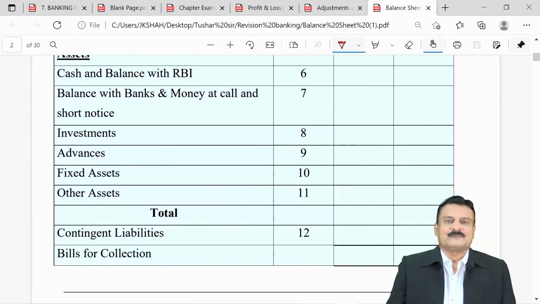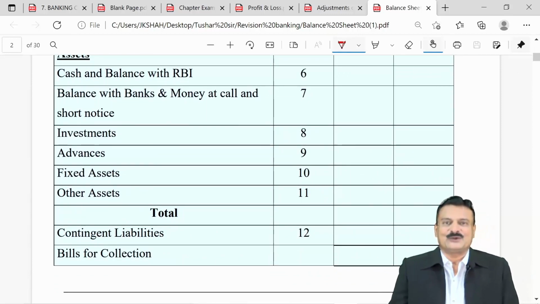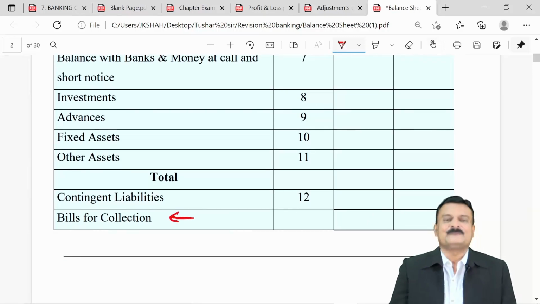Schedule 6, cash and balance with RBI. 7 is balance with banks and money at call and short notice. 8 is investments. 9 is advances. 10 is fixed assets. 11, other assets. And as a footnote, 12, contingent liability, and at the end, after contingent liability, one more disclosure is bills for collection, which is neither an asset nor a liability nor a contingent asset nor a contingent liability.